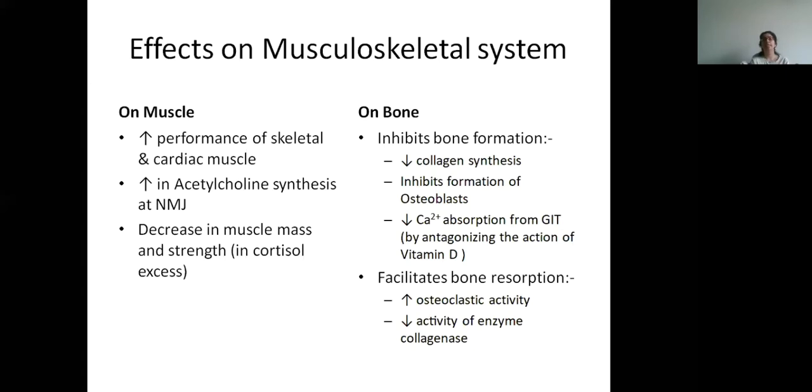So osteoclast cells cause bone resorption, so their activity is increased, and there is decreased activity of the enzyme collagenase. This collagenase causes the breakdown of collagen and helps in actually bone formation. But this activity is reduced, so it will help in bone resorption.